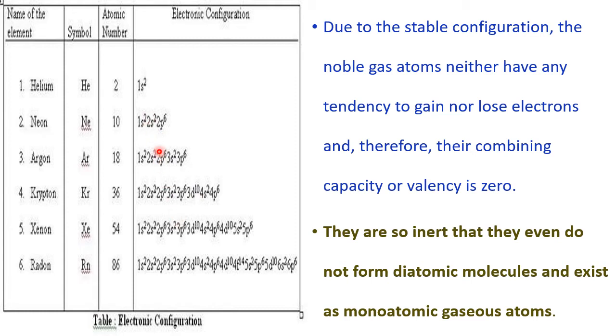What is the octet rule? Having 8 electrons in the outermost shell. See, 2s, 2p are the outermost orbitals, and electrons present in the outermost orbitals are valence electrons. So 8, 8, 8, 8, 8, except helium, which follows the duplet rule. There are two rules: one is the duplet rule, the other is the octet rule. What is the duplet rule? Only one K shell, and that too is full. Its example is only helium. Whereas other inert gases follow the octet rule, having 8 electrons in their outermost shell.